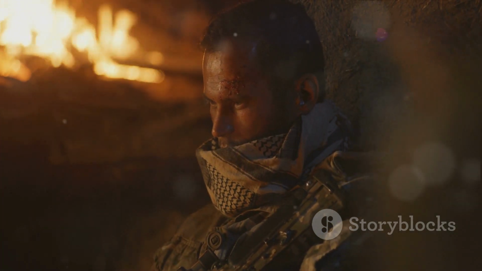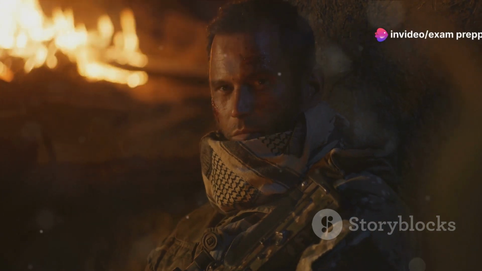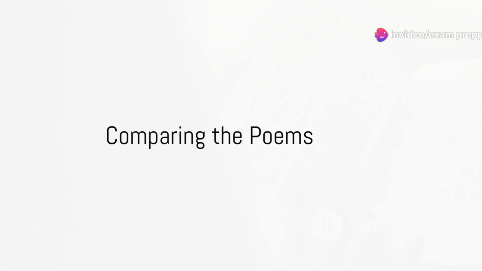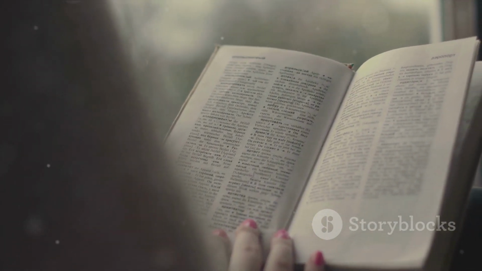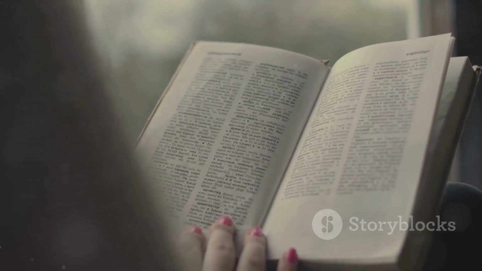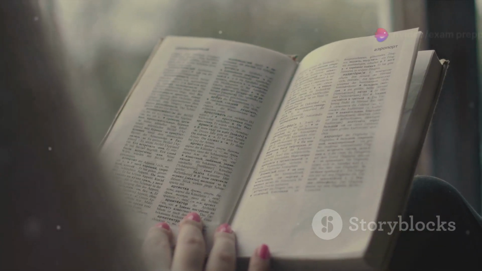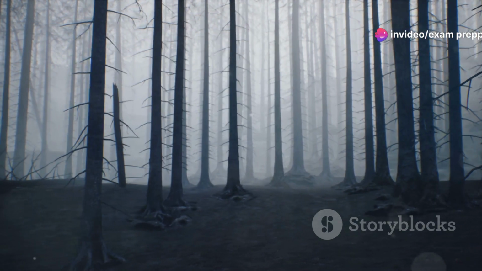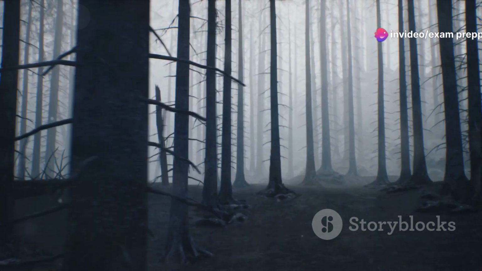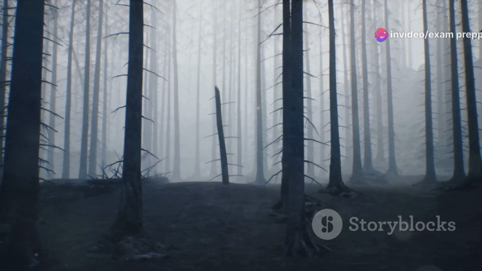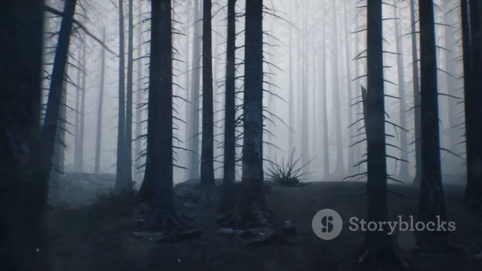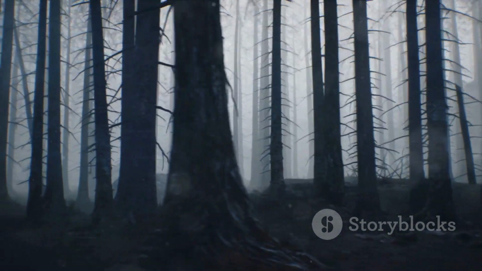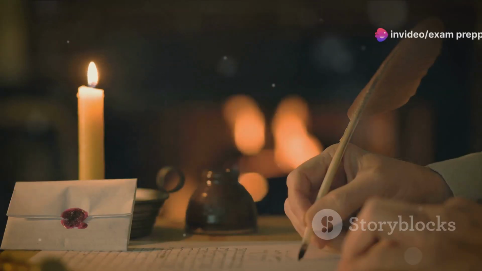Now that we have familiarized ourselves with the poems, let's move on to the next step. Having grasped the themes of the poems, the next step is to compare them. When comparing, it's crucial to highlight not only the similarities, but also the differences. Let's start with the themes. Both poems might center around conflict, but they approach it from different angles. One might focus on the inner conflict of the protagonist, while the other might depict the societal conflict.